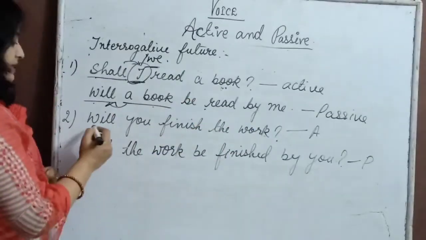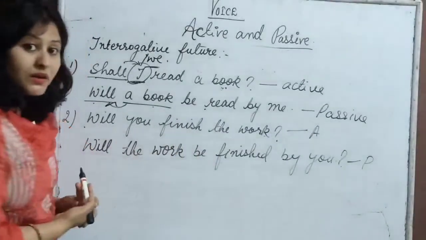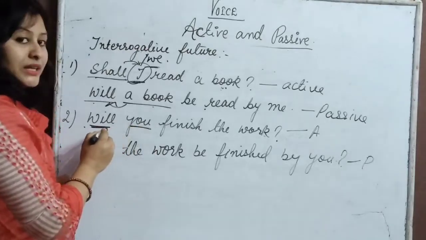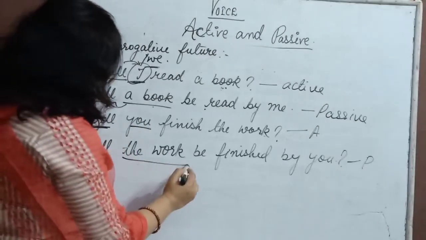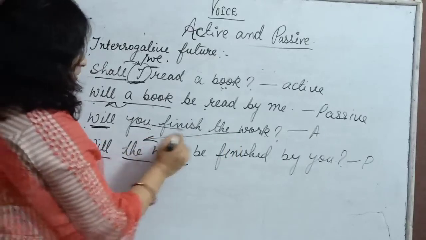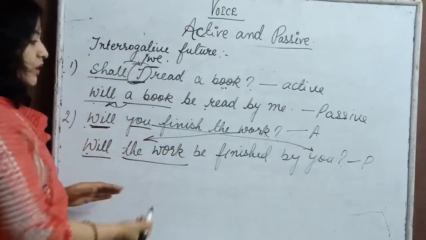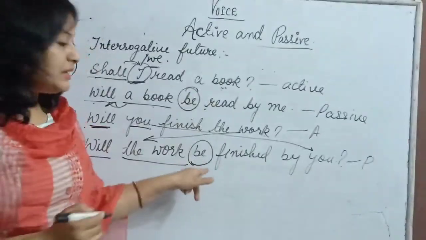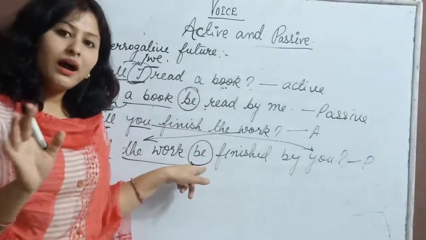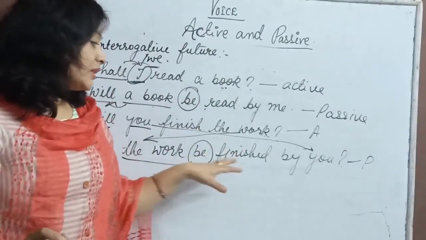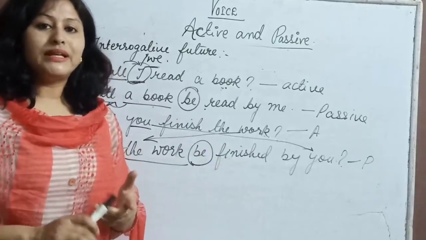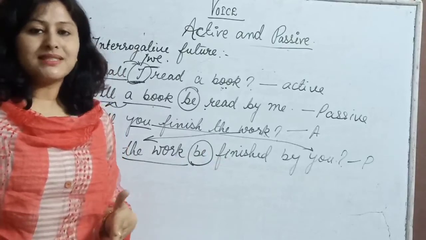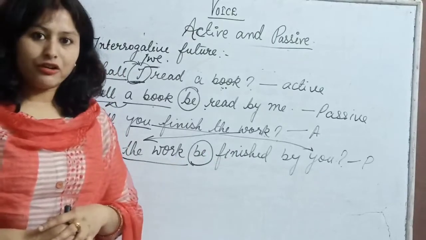Now let us see another example. Will you finish the work? How will it be changed? Now you can see with you we use will as per the grammar rules. But here our subject is the work. You can see we can swap the subject and the object like this. So will the work be finished by you? And be, again it is before our verb, third form with our verb, before our verb. So I told you that the words like been, be, being, all these words always come before the verb. So please take care of it.